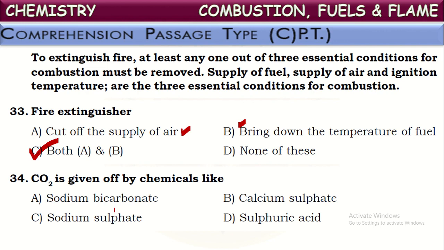So here, one of them is given, that is sodium bicarbonate. Sodium bicarbonate on heating or on reaction with certain acids produces carbon dioxide gas. Okay, metal bicarbonates and carbonates can generate carbon dioxide gas on further reactions. Here it is given sodium bicarbonate. That is the correct answer.